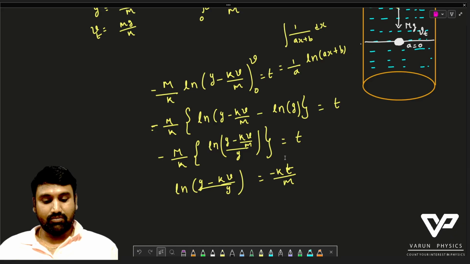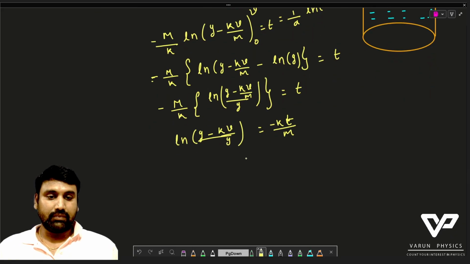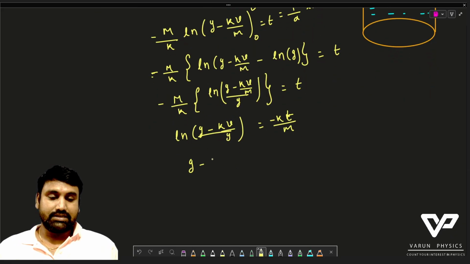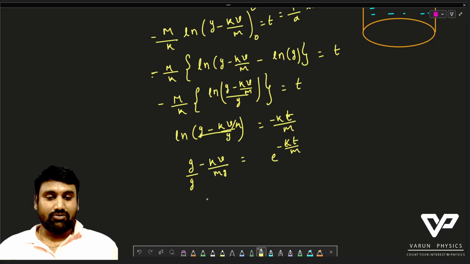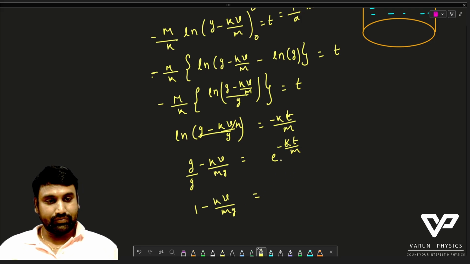Therefore, raising exponentially on both sides, we have g minus kv divided by m divided by g is equal to e to the power of minus kt divided by m. Therefore this will become 1 minus kv divided by mg is equal to e to the power of minus kt divided by m.